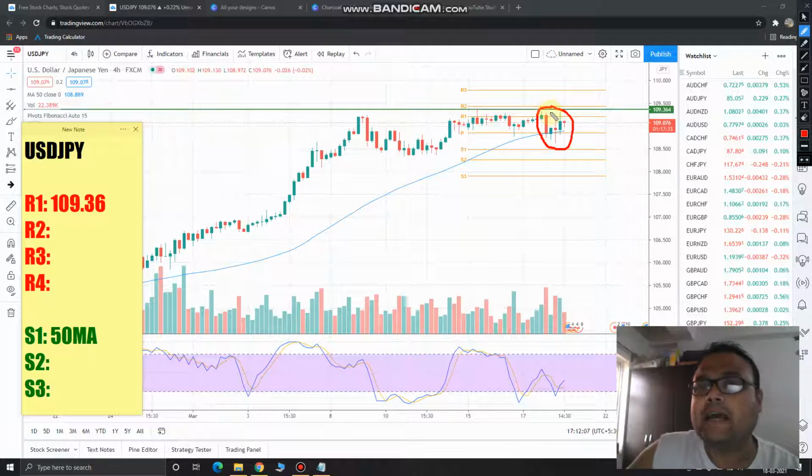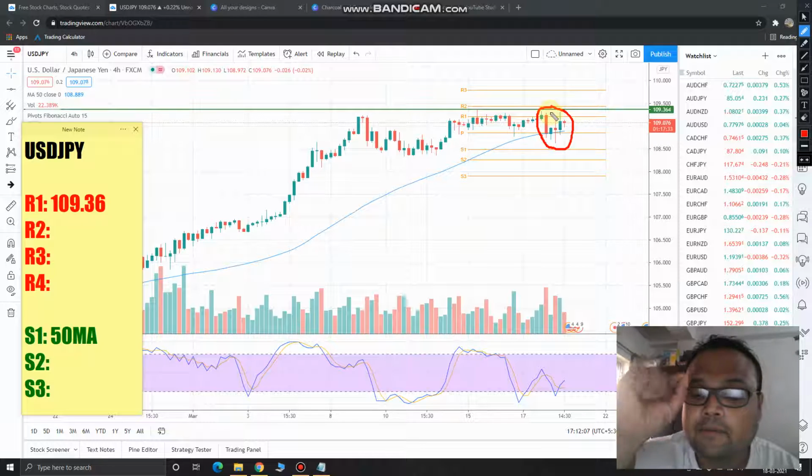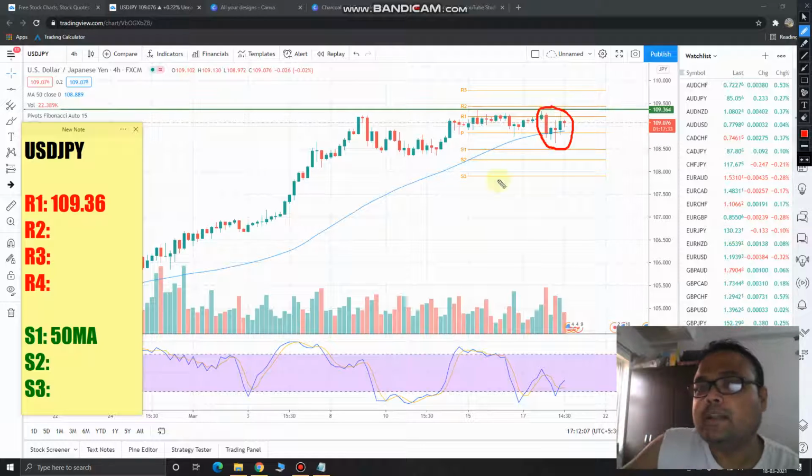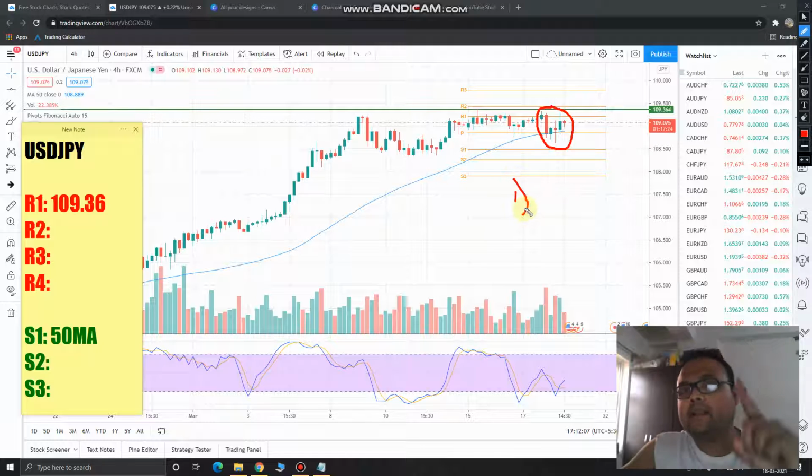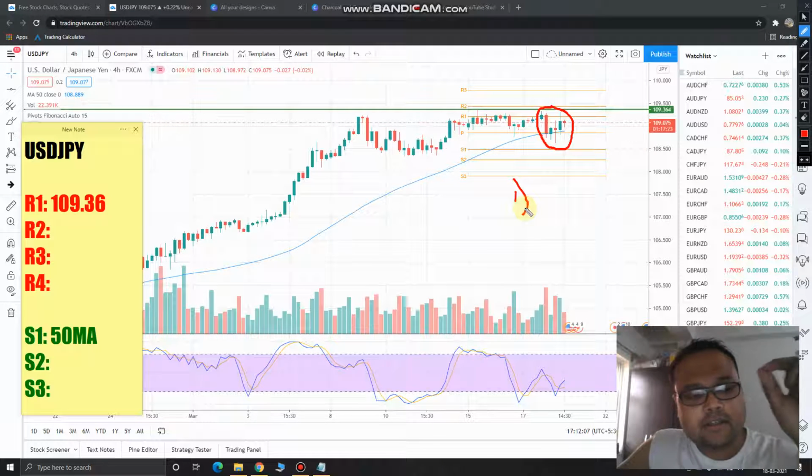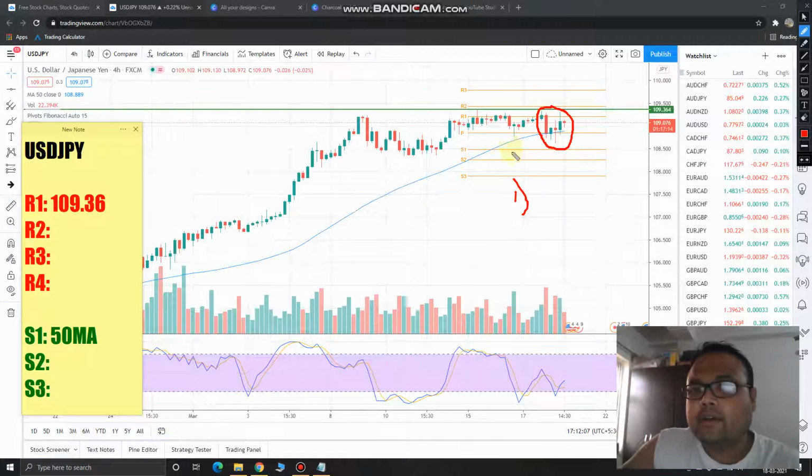Okay, but still I have told one thing here. I have told that if you have got a small risk appetite, I am focusing on the word risk appetite because of this green line. So let me come to the green line later. First you can see that if you have got a risk appetite, then you can easily go for a buy order here.